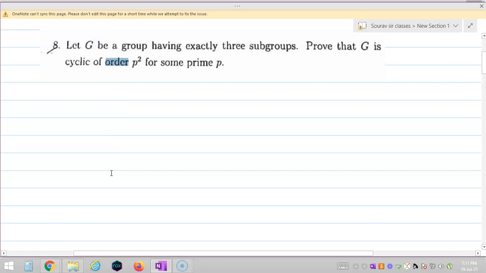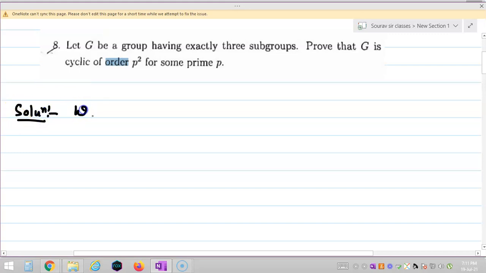The question says that G is a group having exactly 3 subgroups. I am repeating my argument again. G is a group having exactly 3 subgroups. Prove that G is a cyclic group of order p squared for some prime p. So let us start the solution.